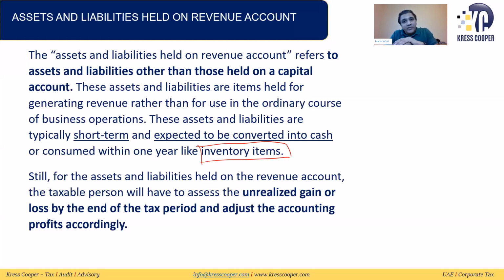So the second treatment that we discussed earlier: for assets in the capital account, the person can opt to be subject to tax on a realization basis, and for assets in the revenue account, the gain or loss related to those assets will be subject to tax on an unrealized basis. So for assets and liabilities held in the revenue account, the taxable person will have to assess the unrealized gain or loss by the end of every tax period and adjust the accounting profit accordingly.